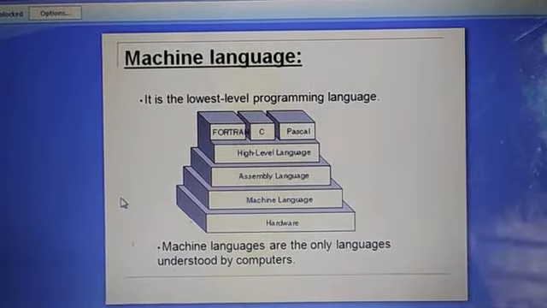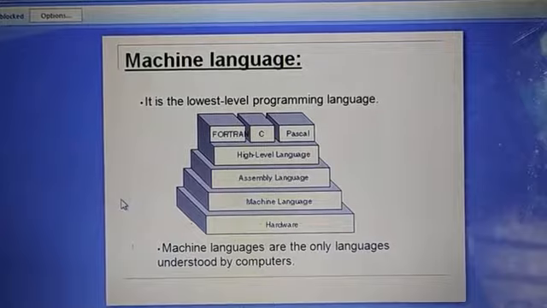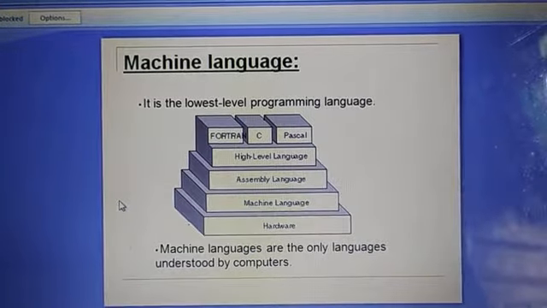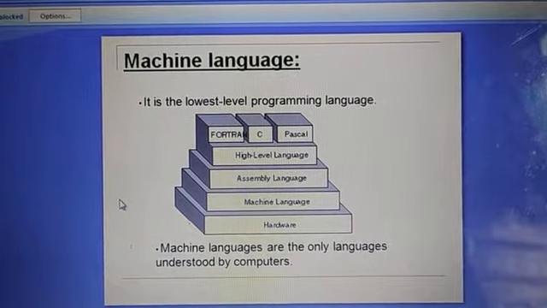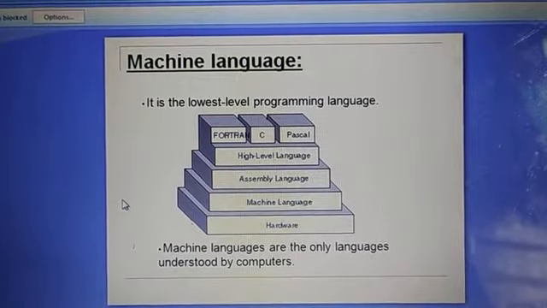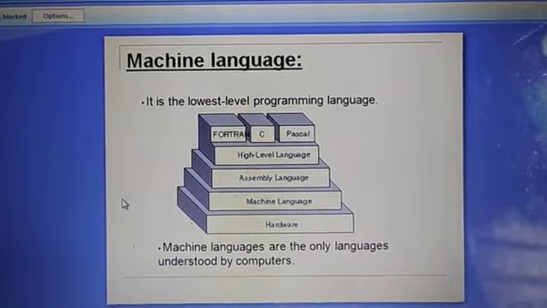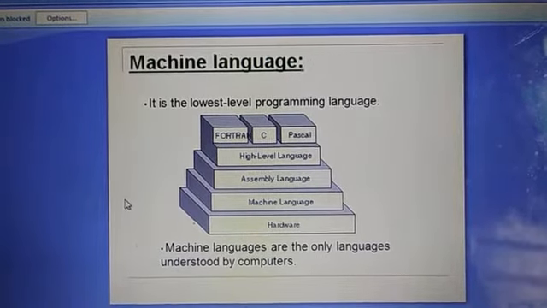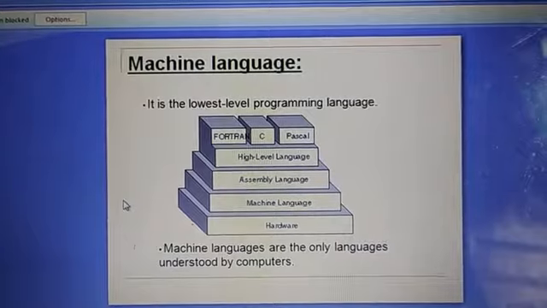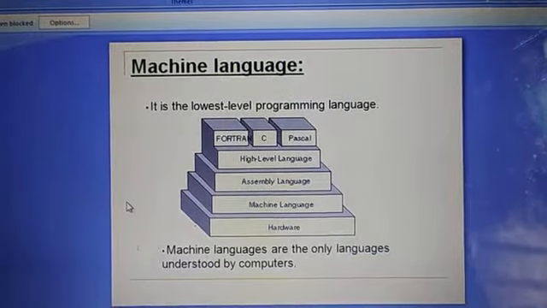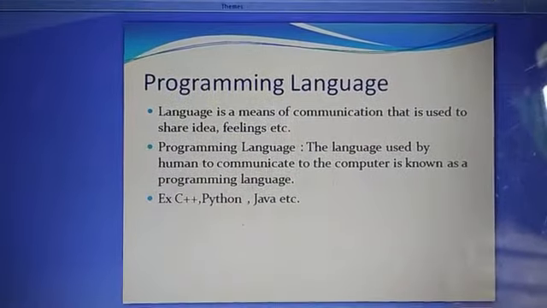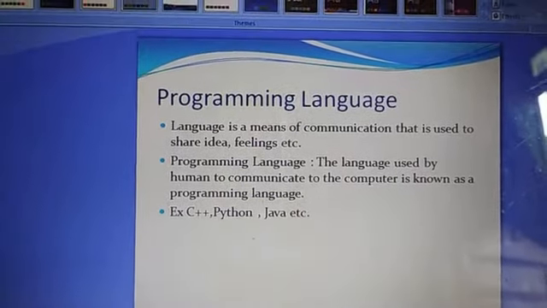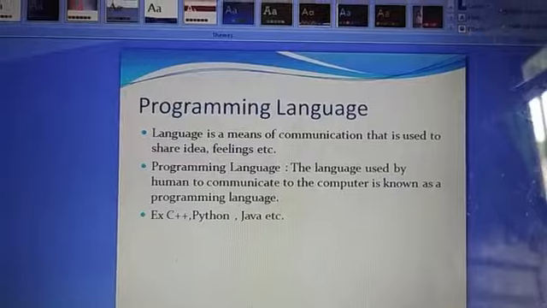We don't know about the processor, what the capacity of the processor is. We don't know how the data is going to be saved in the computer memory. We don't know any information about the hardware. That is a high level language. To write code in a high level language, you don't require knowledge of the hardware. So these are the high level languages, C++, Python, Java, etc., and we are going to learn Java.